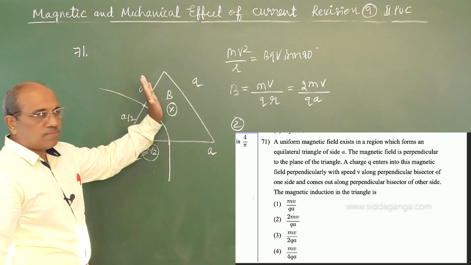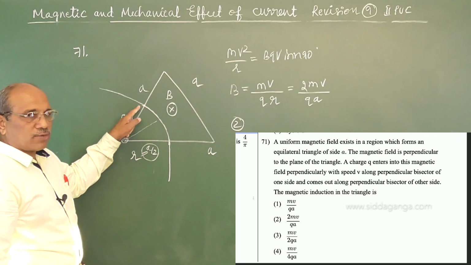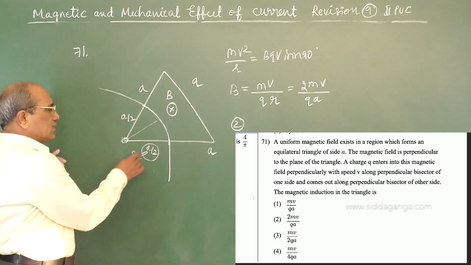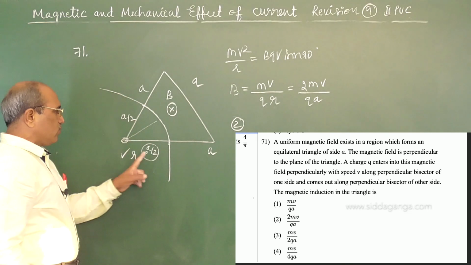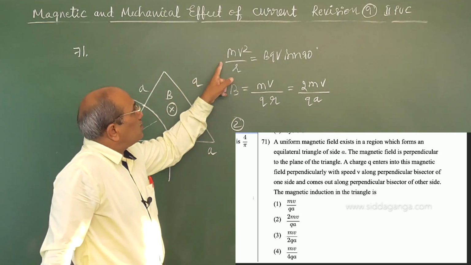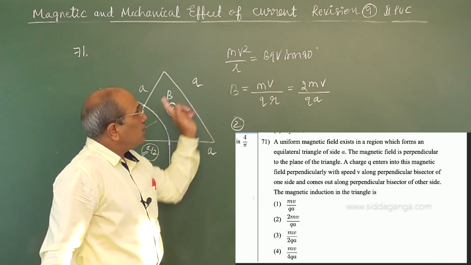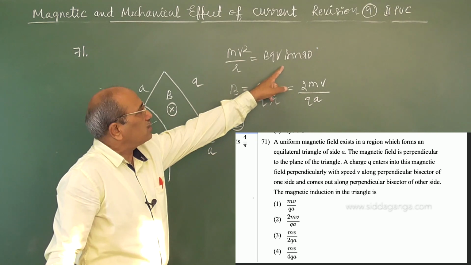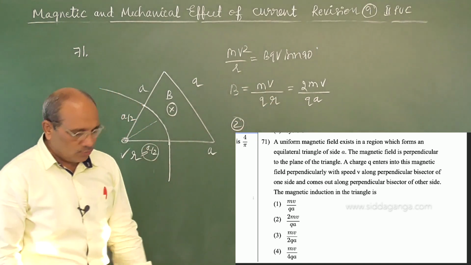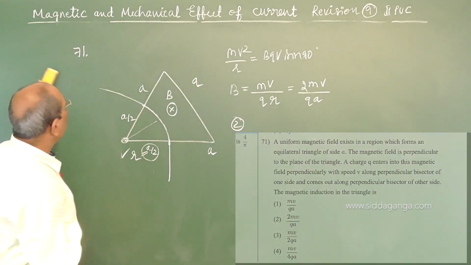The charge enters perpendicular to the magnetic field and emerges from the other side also perpendicular, which clearly suggests the radius becomes a by 2. According to our magnetism concept, mv square by r, the centripetal force necessary to describe a circle, is obtained from BQV sin 90, which gives you 2 mv upon qa.